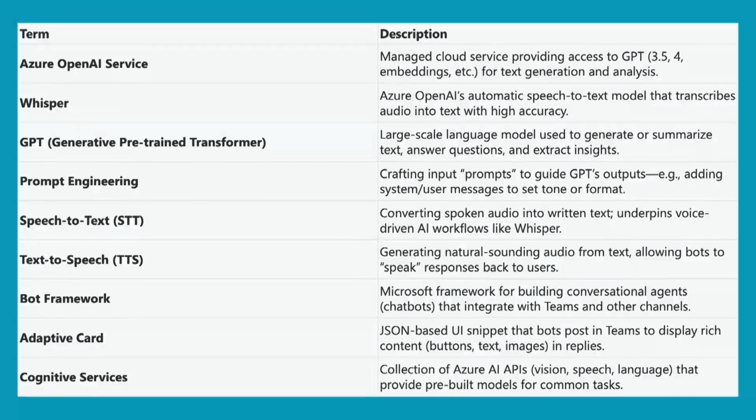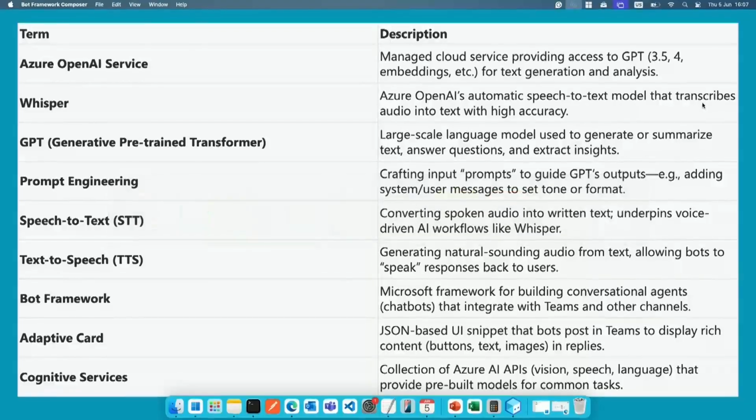Speech to text and text to speech, basically in this case, we are using Whisper to do that. So Whisper basically is the speech to text. We can send an audio message, an audio content. Whisper can extract the information, and the output will be text information. We have Bot Framework that I'm not using right now for this demo. But if you want to use Bot Framework, let me try to open the Bot Framework here.